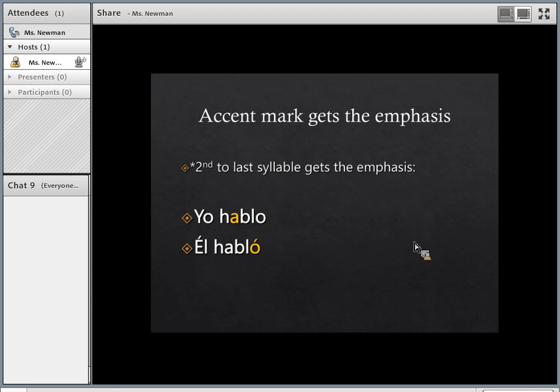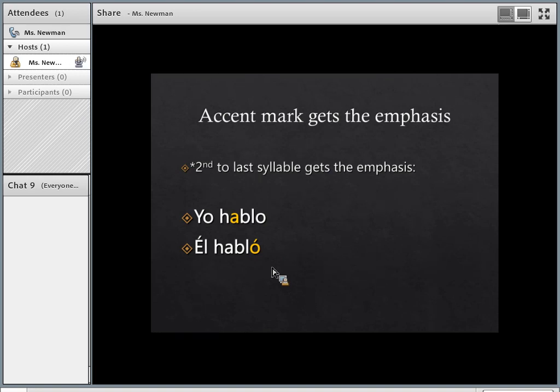And we're talking about this because, for example, we have present tense here, yo hablo, I speak. So the a is getting that emphasis, yo hablo. And in the preterite, it's the last syllable. So the a in hablo would be the second to last syllable, right? A is the second to last, and now we've moved it to the last syllable. So we mark it with an accent mark, and it sounds like this, habló.